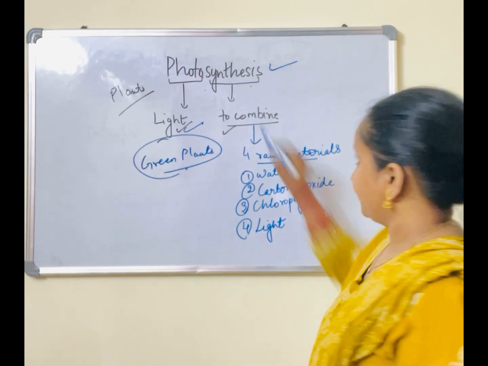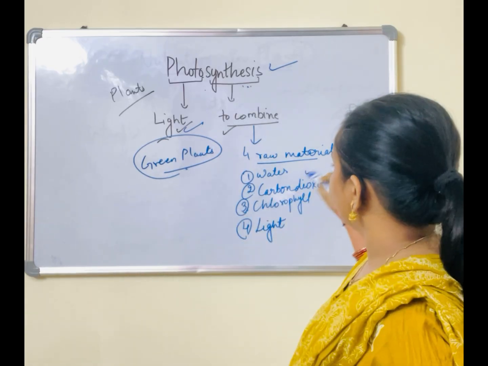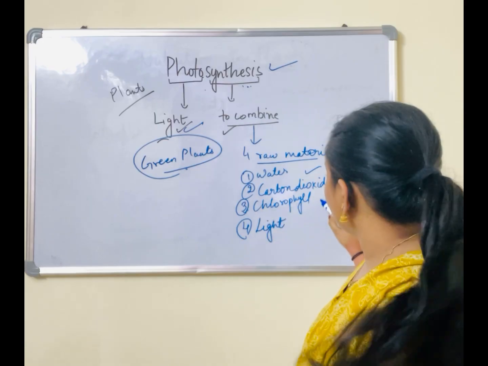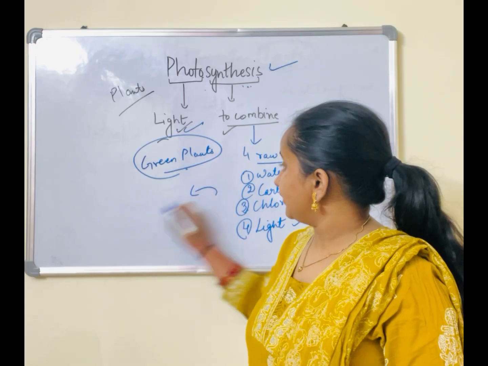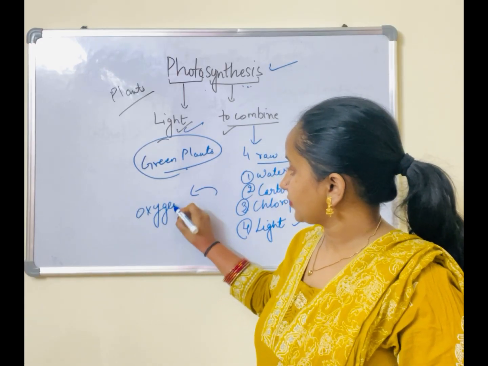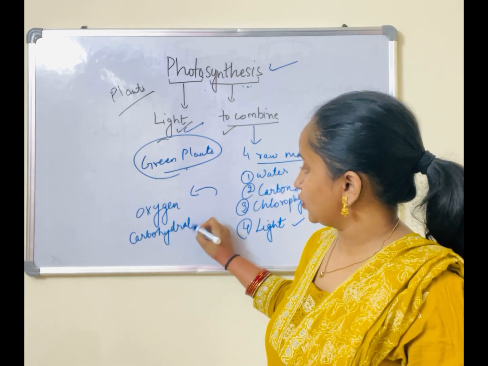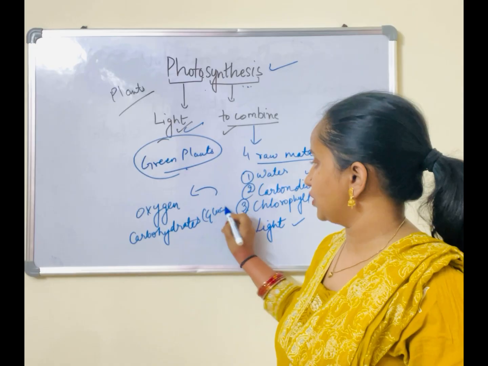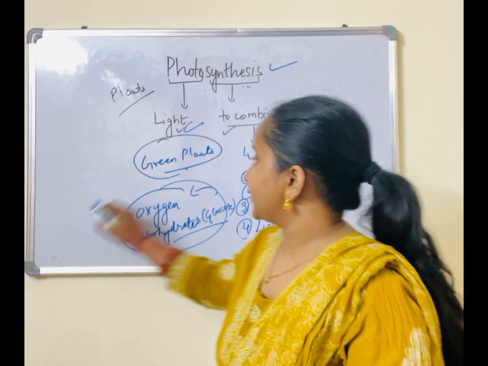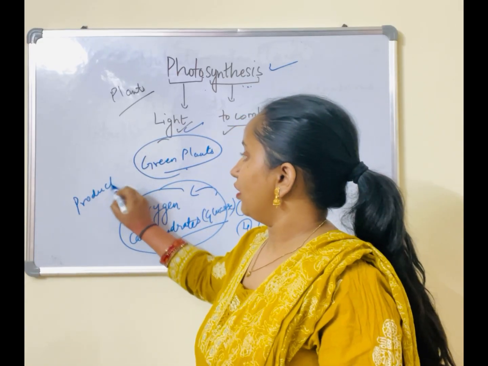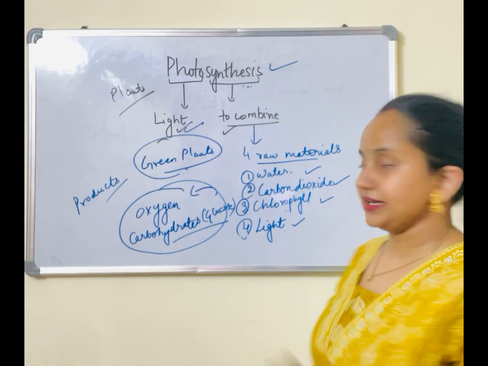So, photosynthesis is the process in which green plants combine water, carbon dioxide, chlorophyll in the presence of light to give out oxygen and carbohydrates, which is the glucose. अब बहुत जगह देखेंगे it is written as glucose, बहुत जगह you will see it is written as carbohydrates. So oxygen and carbohydrates are the products of photosynthesis, whereas water, carbon dioxide, chlorophyll and light are the raw materials of photosynthesis.